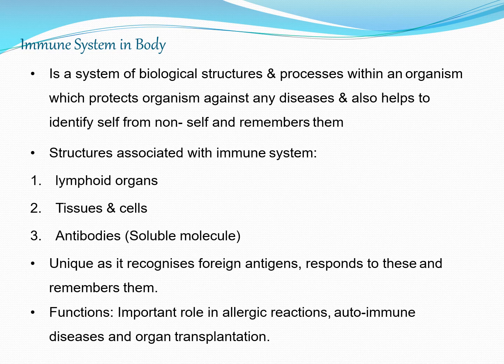Lymphoid organs, tissues and cells, and antibodies. So soluble molecules, all these are important. Now, it is unique as it recognizes foreign antigens, responds and remembers them. So functions: an important role in allergic reaction, autoimmune disease and organ transplantation.